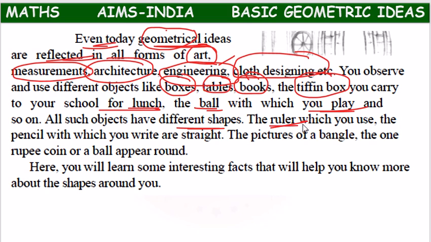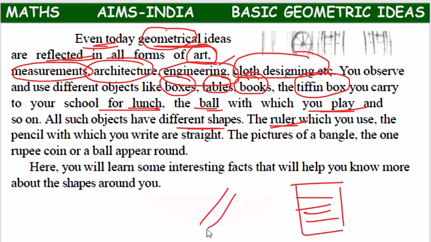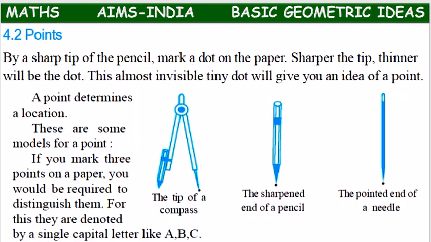The ruler with which you measure or draw lines in the book, the pencil with which you write, the bangle, a 1 rupee coin, or a ball: in all these objects, we make use of geometrical ideas or geometrical shapes. Okay, so let's start studying about them one by one.